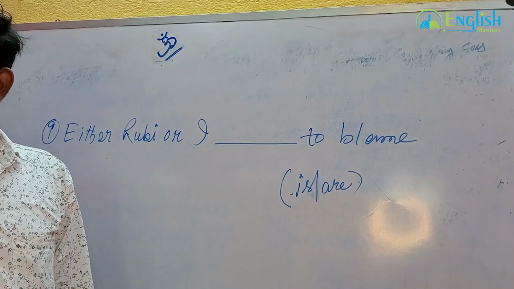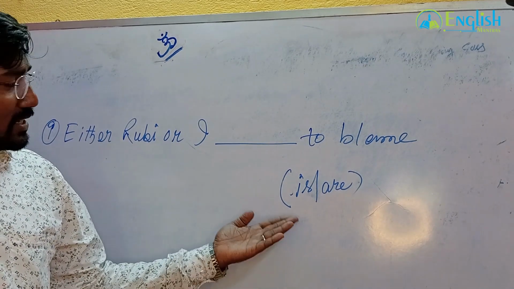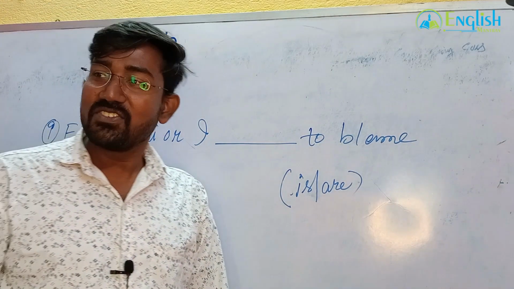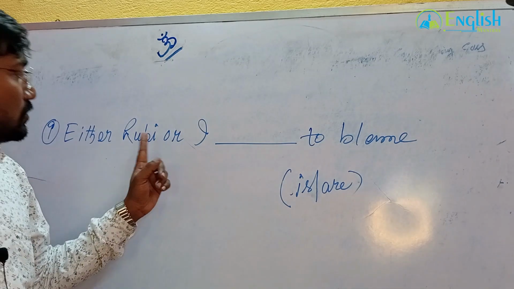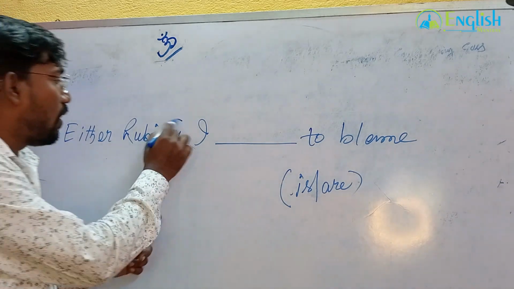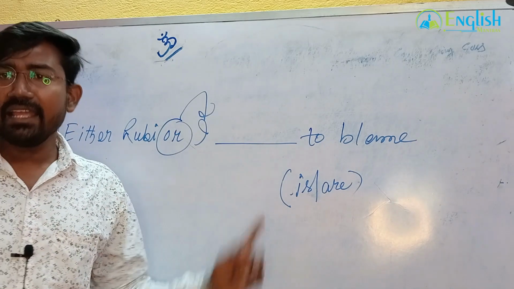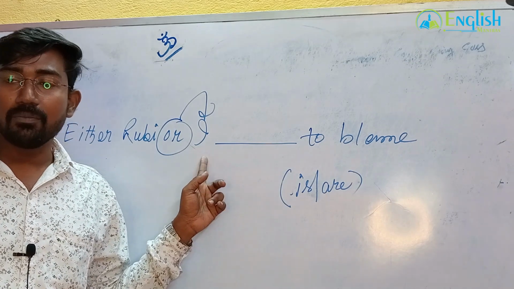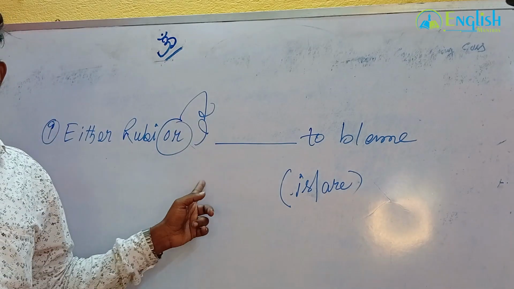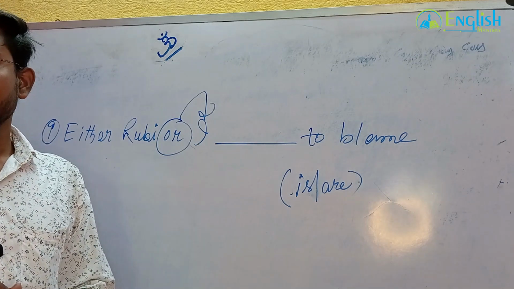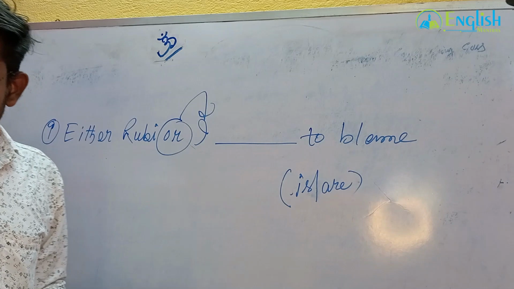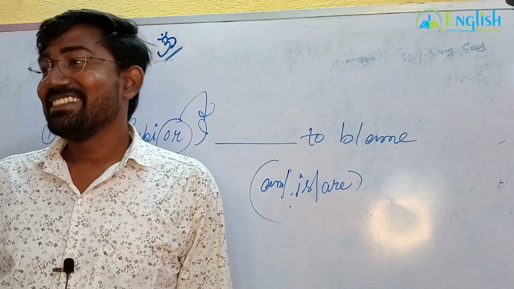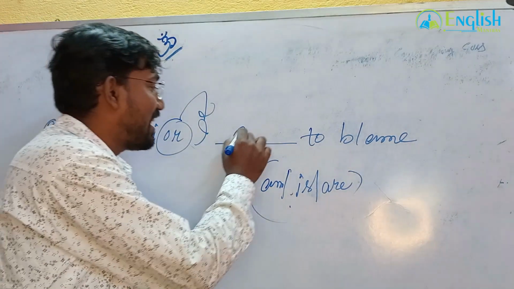Okay. I have not written am in the options. The options are is or are. This is the magic. I have not written am. You forgot what you should remember. Focus on only one point: or. What is coming after or? I. Whether singular or plural, I don't know. The pronoun I, what is the number actually? What should I write here? You can't say I is. I have not written am here. So it will definitely be am: I am to blame.